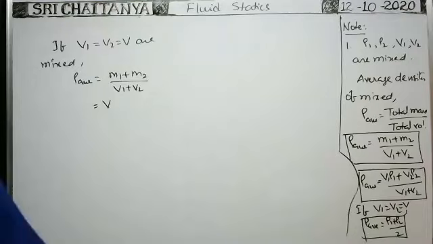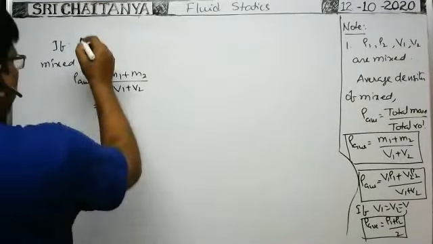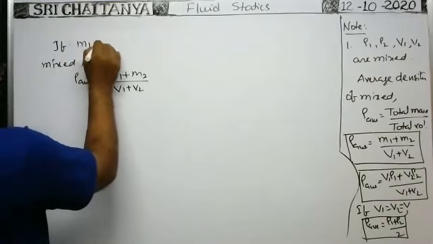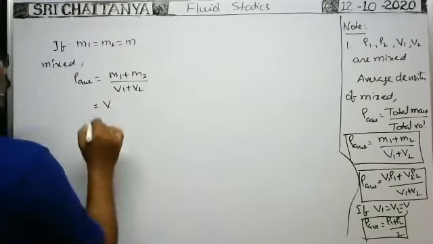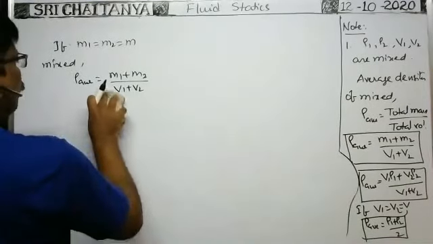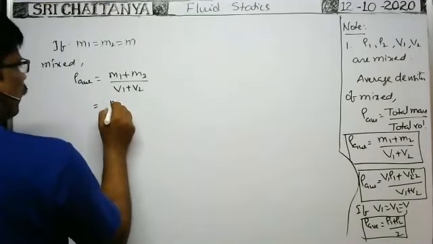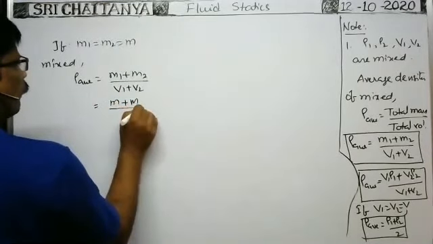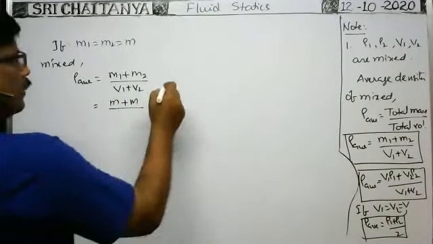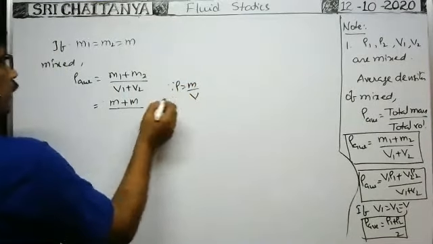Next, when two liquids of equal masses are mixed together, M1 is equal to M2, say M. In such a case, instead of M1, M2, you write M only, by V1 plus V2. Since density is mass by volume, volume is mass by density.